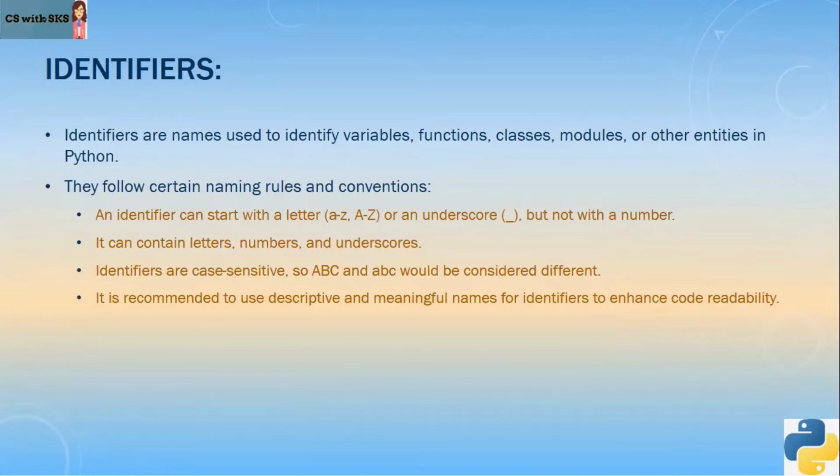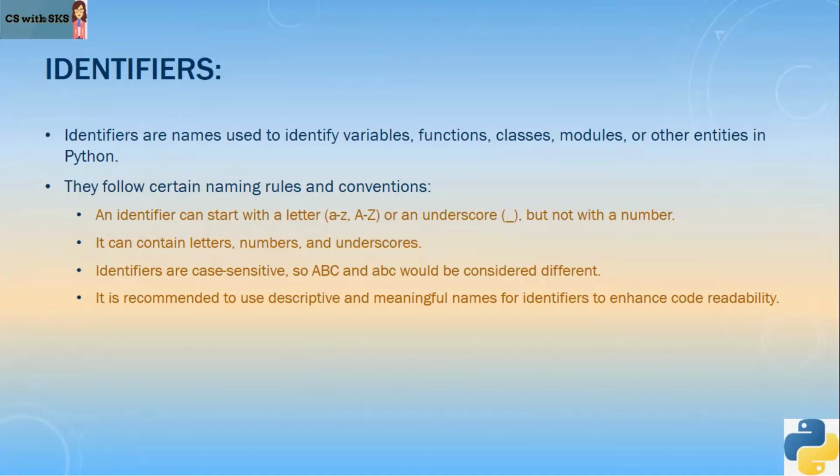Now, if we talk about ourselves, humans, we all have our identity, right? We call each other by names. We call things by names. We have given each and everything an identity or a name. Similarly, when we talk about programming, when we talk about coding, then we need to give names to things which are used in a program.